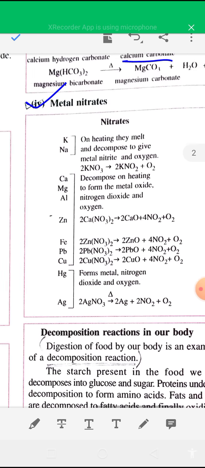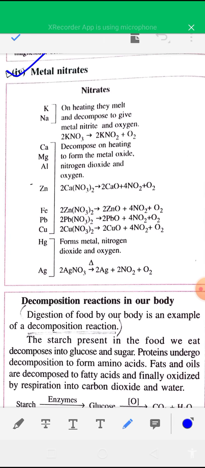Okay. And last, metal nitrate. Nitrates of metals like sodium nitrate and potassium nitrate, on heating, melt and decompose to give metal nitrite and oxygen. For example, if you heat potassium nitrate, KNO3, it decomposes to give potassium nitrite, KNO2, and oxygen, O2.